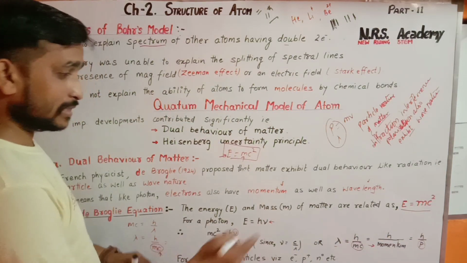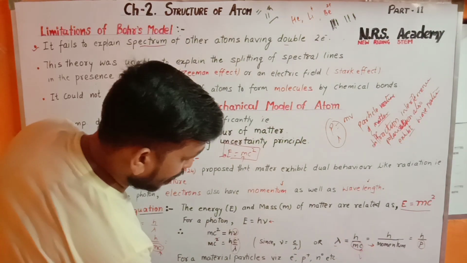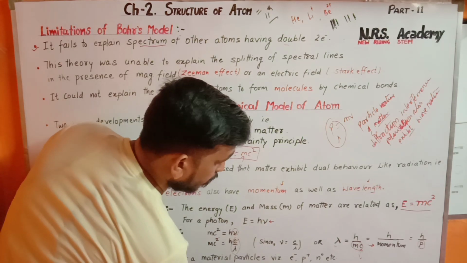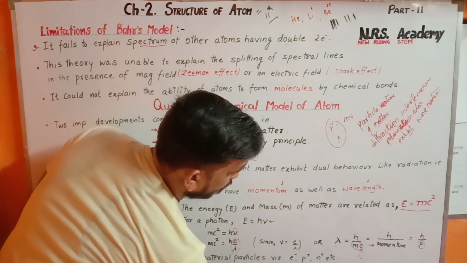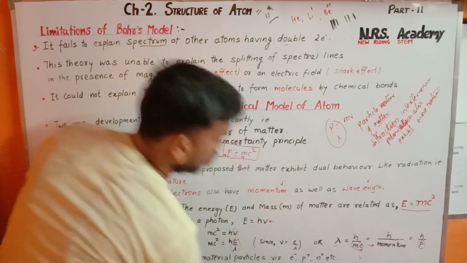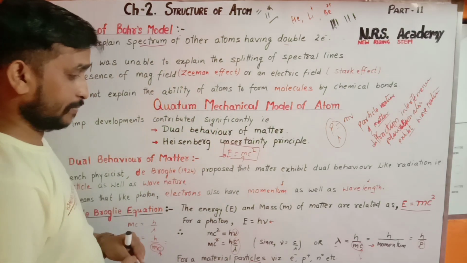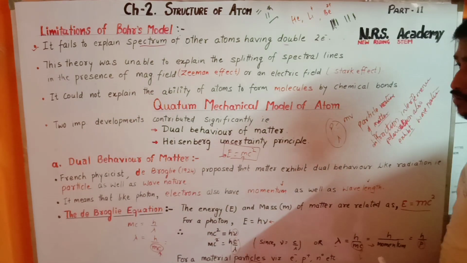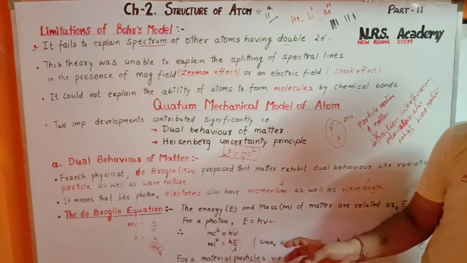If we replace c by v, the normal velocity of a particle, we can say lambda, that is the wavelength, equals h upon mv, where mv is the momentum of the particle or any matter. This is the de Broglie equation, lambda equals h upon mv, which was derived by de Broglie to describe the wave nature of matter.